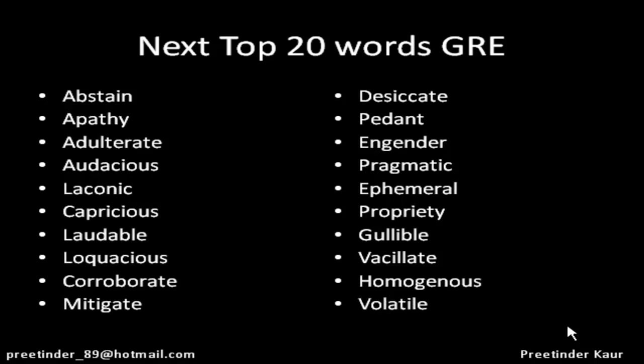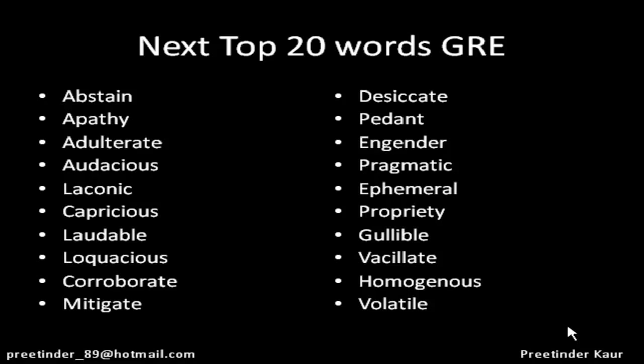And the last word on this list is volatile, which means evaporates very easily. For example, some chemicals like acetone are very volatile and also explosive, and they're very fickle. It means they don't stay for a very long period of time. So that means volatile. Let's go ahead and revise these 20 words.